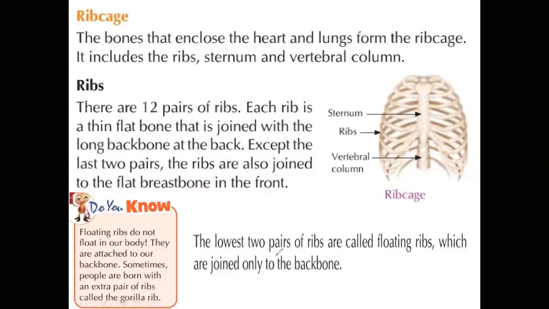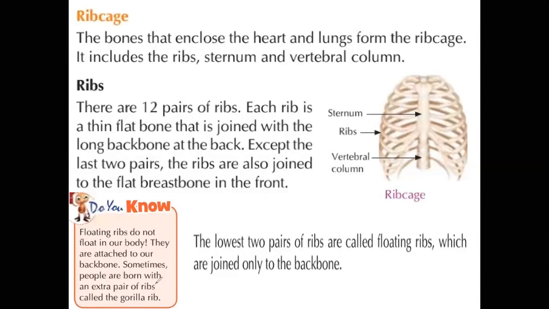The last two pairs of ribs are called the floating ribs, which are joined only to the backbone. The last pairs are not attached to the breastbone, so they are present only at the backbone. I'm repeating, floating ribs do not float in our body. We call them floating ribs, but they will not float. They are attached to our backbone.